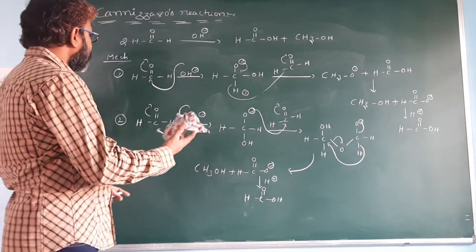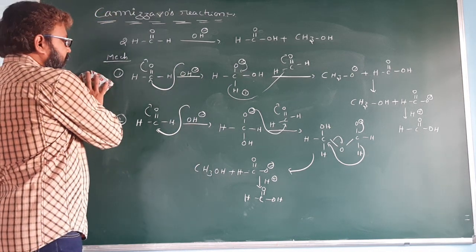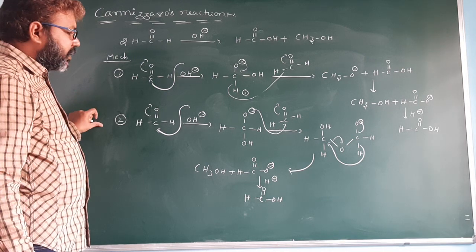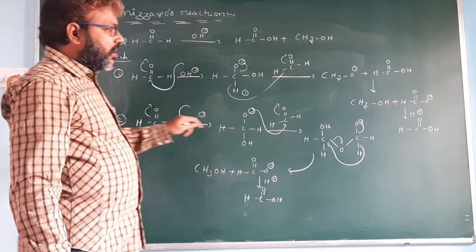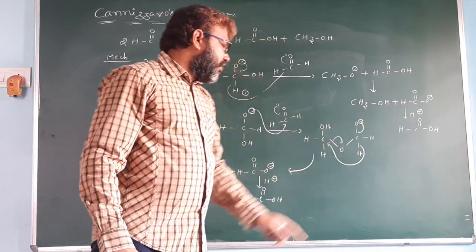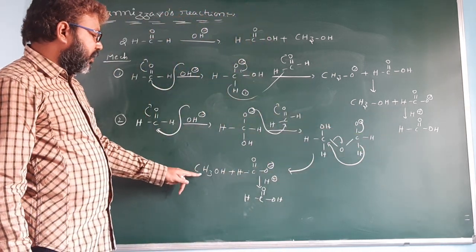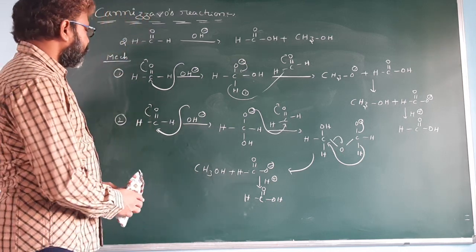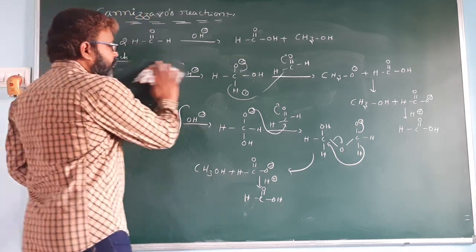Okay, next, the type 3 mechanism. So that was the first type of mechanism and the second type of mechanism. In the first, you get the product 1 mole alcohol and 1 mole formic acid. Here also you get 1 mole alcohol and 1 mole formic acid. Okay, in the third type of mechanism,